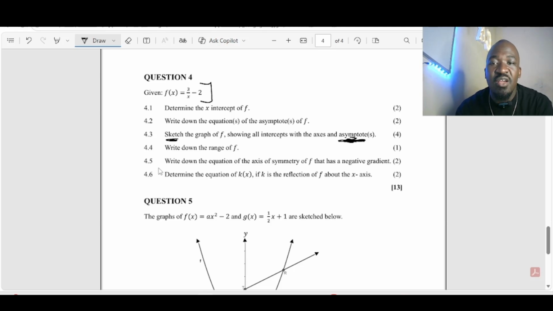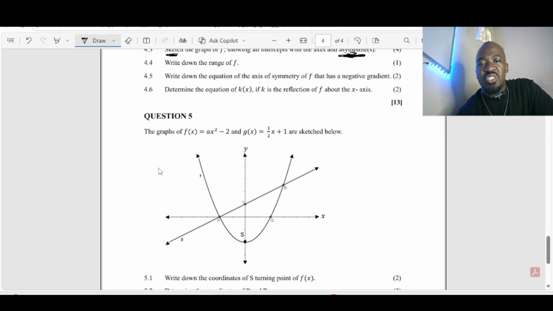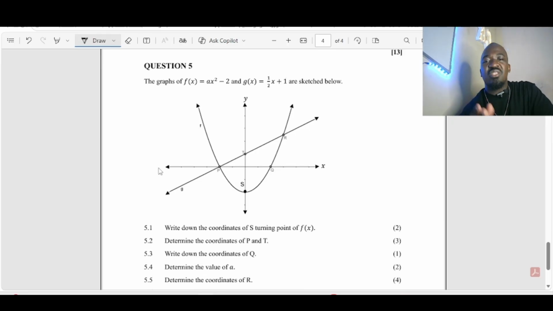You know for a fact that there are two graphs that have asymptotes. It's the exponential as well as the hyperbola. And at the same time you know that as long as you have that x there to an exponent of 1, that is a hyperbola. Understand? Then we answer all these questions, we move to this one. Here they're combining a straight line as well as a hyperbola. We just need to also attend to this in the basic manner.